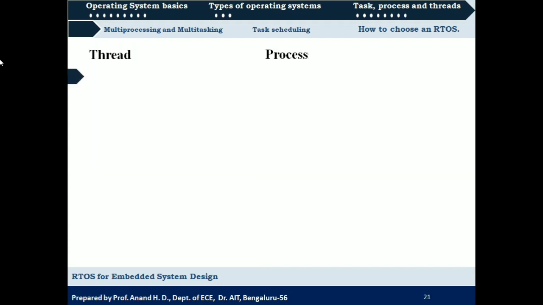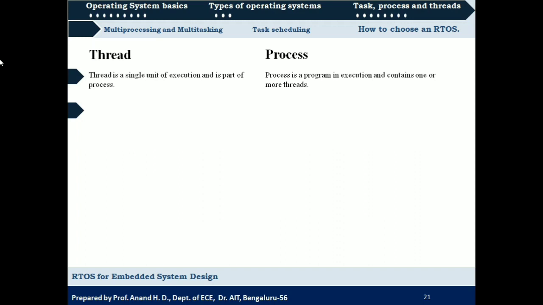Okay, so the next concept here is the difference between a thread and a process. So how can we differentiate a thread and a process? The first point says that a thread is a single unit of execution and it is part of a process, whereas a process is a program in execution and contains one or more threads. Yes, so a process is a program in execution or a part of a program in execution, and it may contain one or more threads.